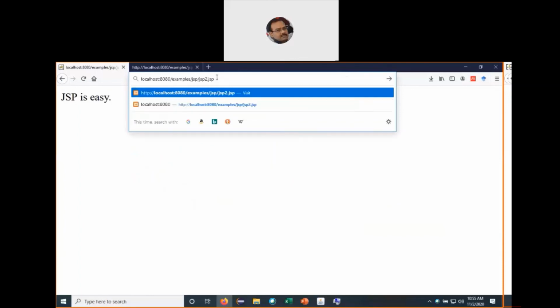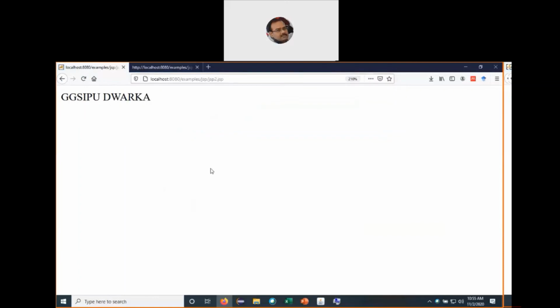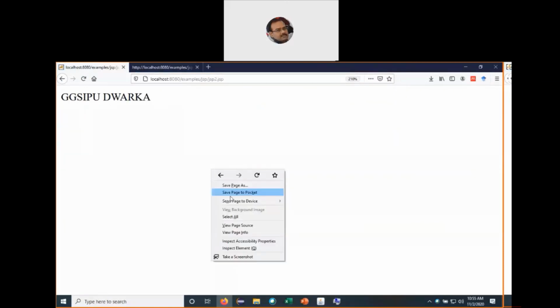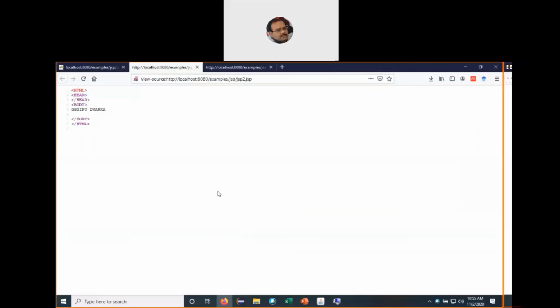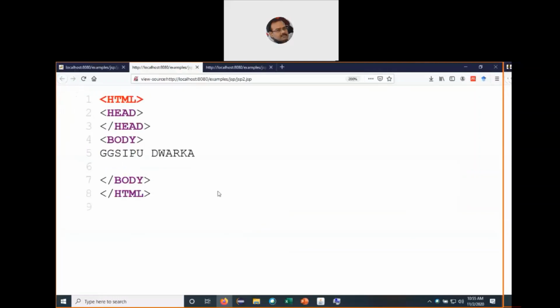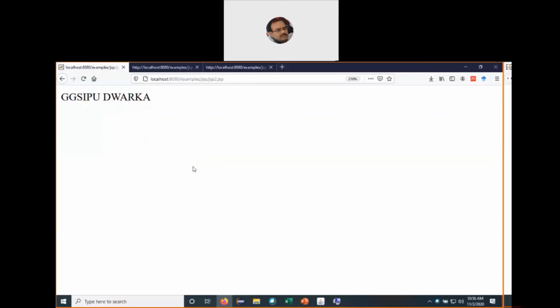Another small program which we have discussed, which is simple to understand and easy to use, is JSP2. This is again a small code where not much is done. We have used HTML tags directly embedded into the JSP program. It's HTML, head, closure of the head, then within the body tag we had "Digi's IP Dwarka", then we close the body tag and the HTML tag. When we load this JSP page, the JSP engine produces the output "Digi's IP Dwarka". That is what we are able to see here in our browser.